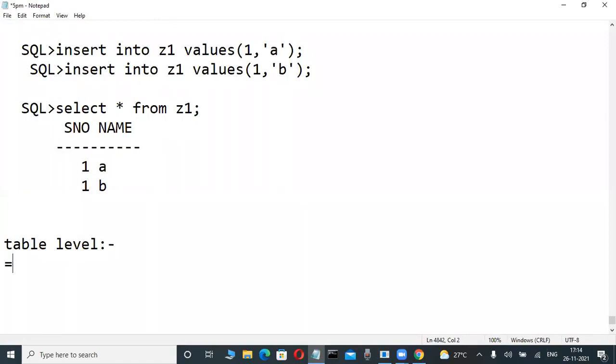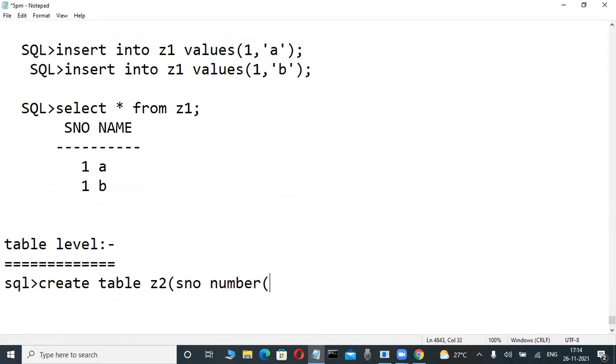Table level means, as yesterday, some syntax based only, in CREATE TABLE. Don't write. Z2 is a table, for example. First we are defining all the columns only. Like this. Here, at the last only, we are using NOT NULL as a keyword, like the constraint type. Here, a group of columns or a single column, we are creating like this.